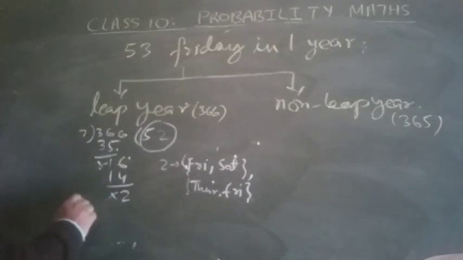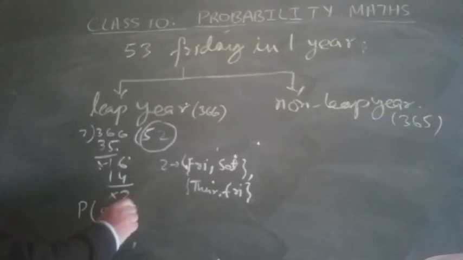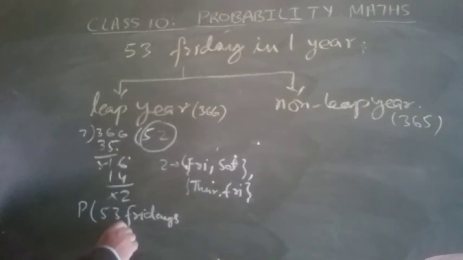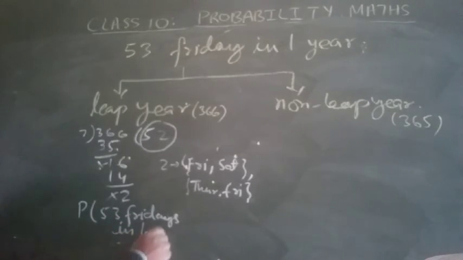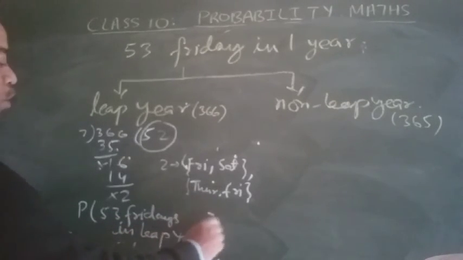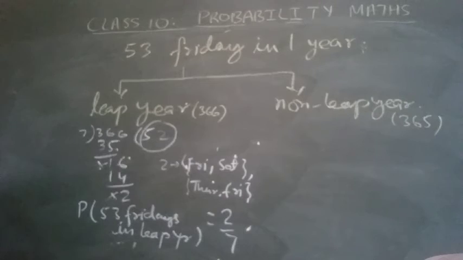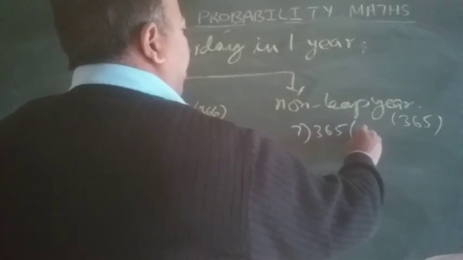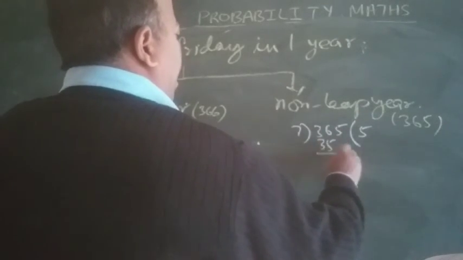The probability of 53 Fridays in a leap year will be 2/7.